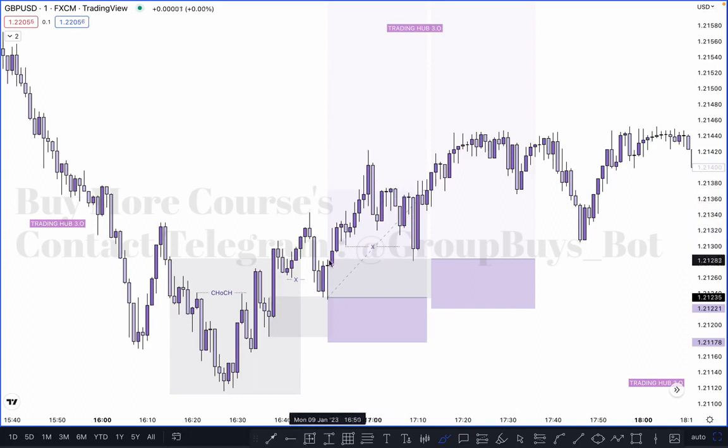After taking out the inducement, it taps on this order block, and this one is valid because this order block took out the previous candle low and has proper imbalance, as we know, right? So this becomes our valid entry, and the same scenario happens here. Previous candle low taken out, and after taking out this low, proper imbalance, so we can definitely buy here. So these two entries are valid for the buy.